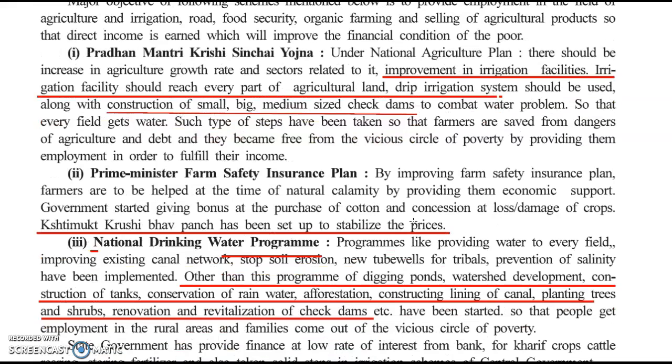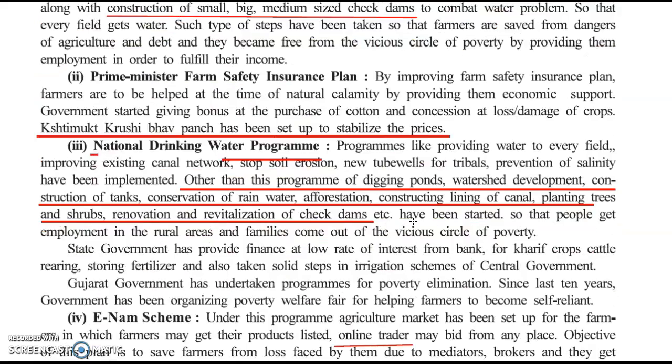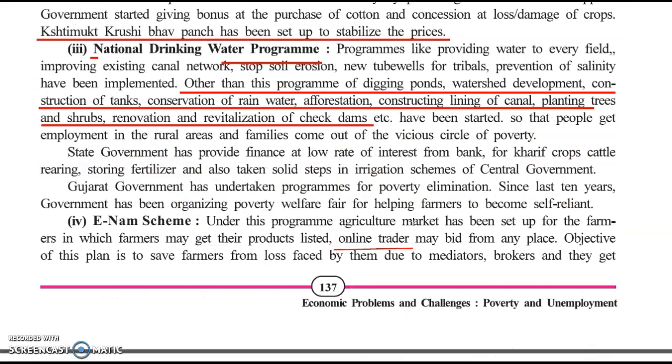Then the Prime Minister Farm Safety Insurance Plan, which was set up to stabilize the prices of crops that farmers grow.